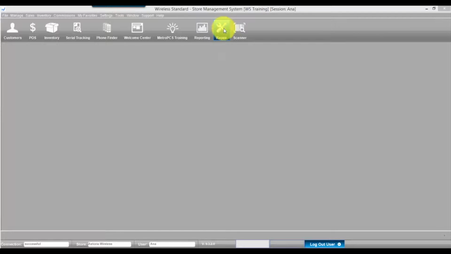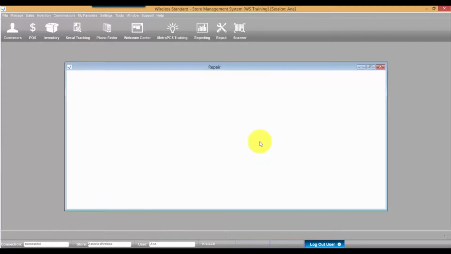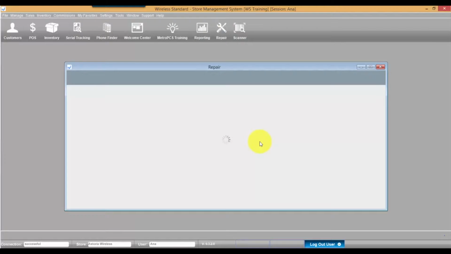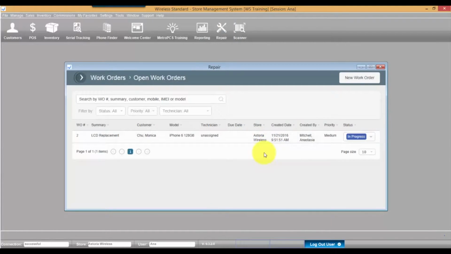Click the Repair button on the top panel of the Wireless Standard screen to open the Repair Module window. The main screen will show you the work orders queue. You may view the list of open work orders here, search by work order number, summary, or customer information. You may also filter work orders by status, priority, or technician name.